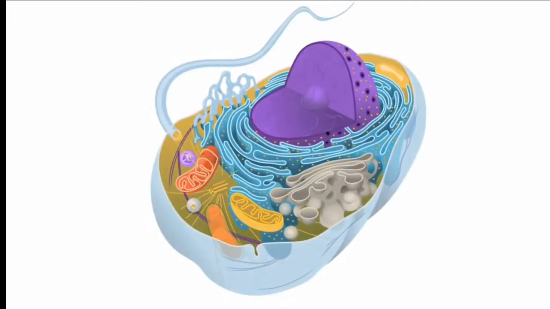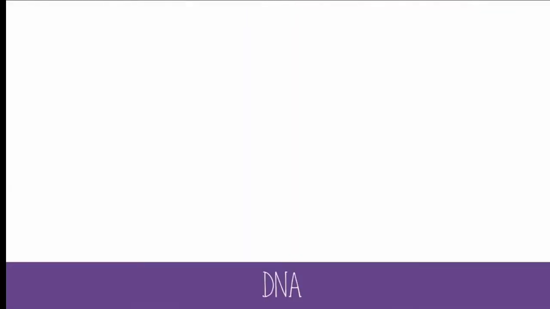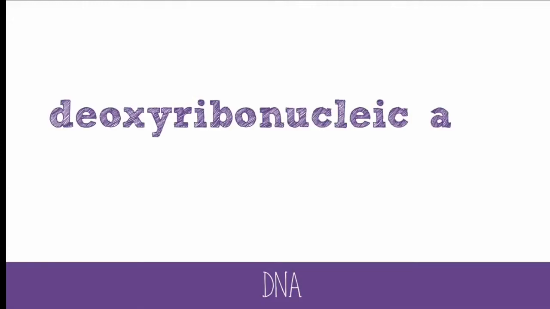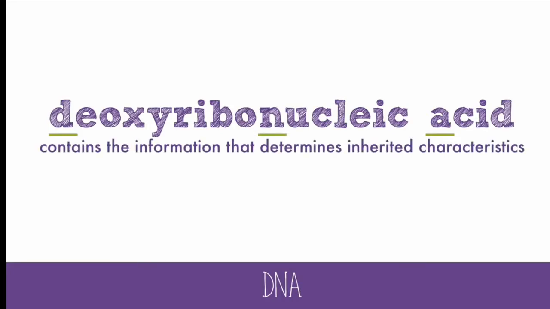All cells require some form of instructions to be able to function properly. They need guidelines, rules, codes for making materials in the cell, and that code is DNA. DNA stands for deoxyribonucleic acid: D for the name of the sugar, N and A for nucleic acid. DNA contains the information that determines inherited characteristics. It has the code for making proteins.